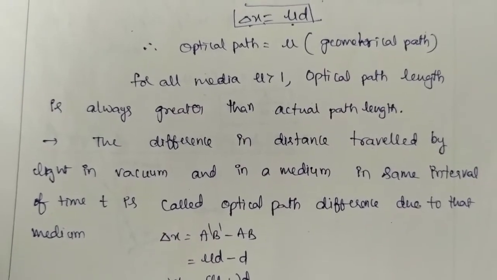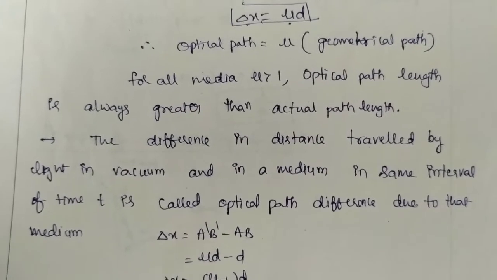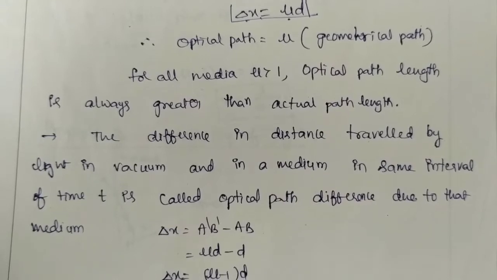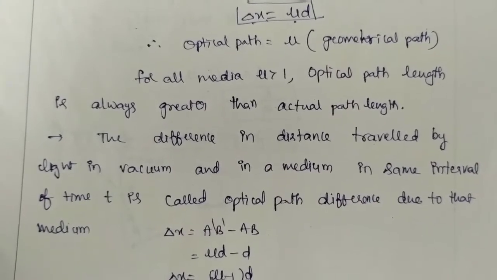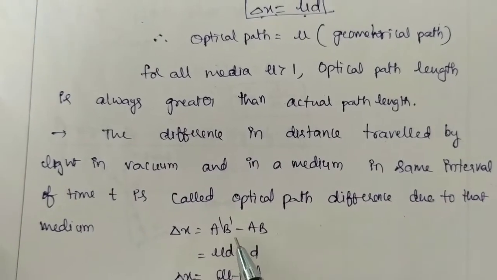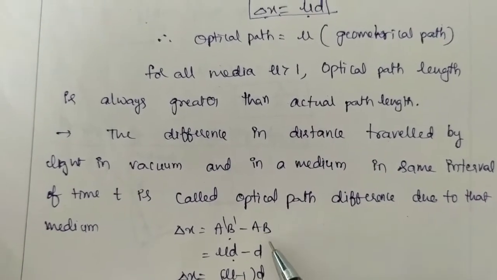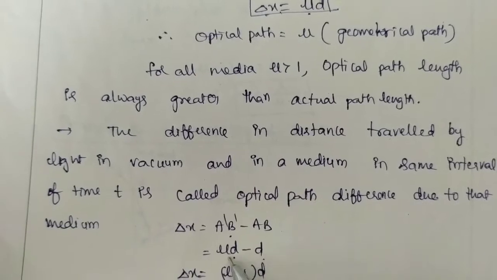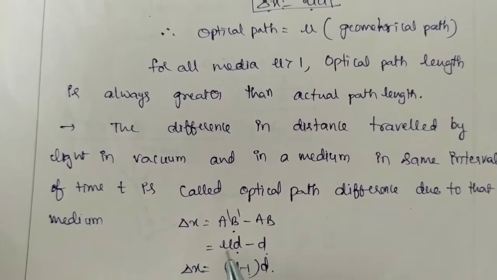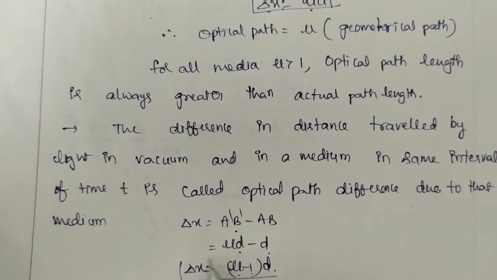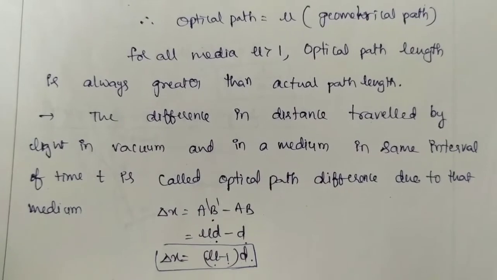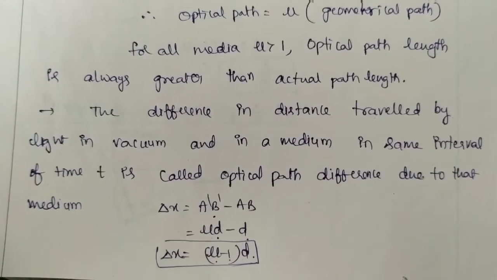That means the difference between the optical path and geometrical path. The optical path is mu d and the geometrical path is d, so the difference gives mu minus 1 into d. So optical path difference delta x is equal to mu minus 1 into d.